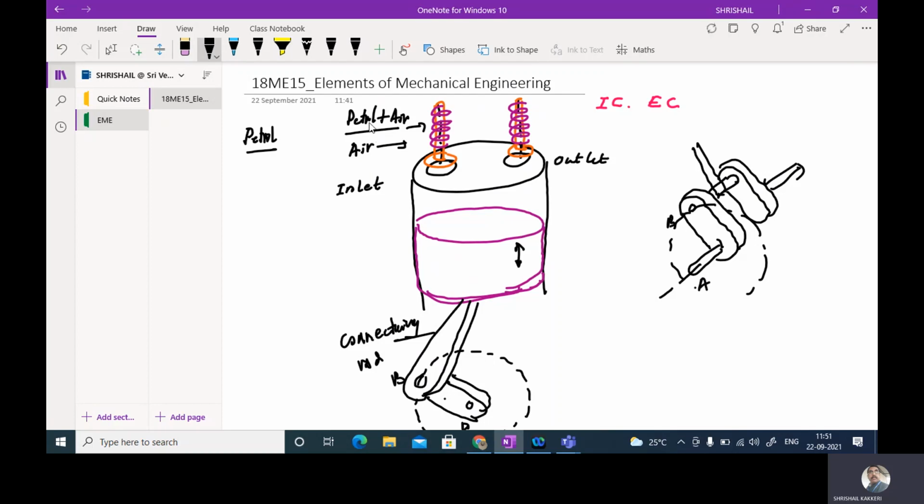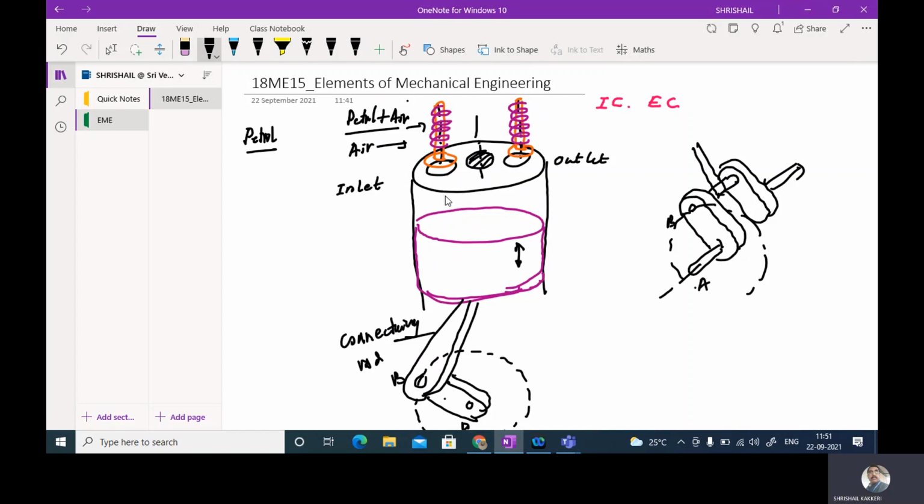Please remember, in a petrol engine, the petrol and air mixture is fed through this inlet, and in a diesel engine, fresh air enters. And in this particular location, a petrol engine will have a spark plug, and a diesel engine will have a diesel injector.